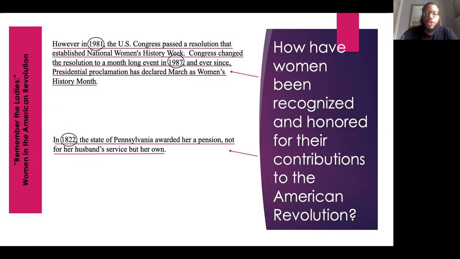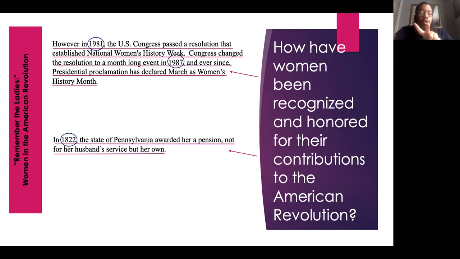The fourth and final question is, how have women been recognized and honored for their contributions to the American Revolution? Once again, there wasn't a lot of evidence from the first article that would have helped me answer this question, so I just grabbed evidence from the second article. The second article has a couple of pieces of evidence. The first one says, however, in 1981, the US Congress passed a resolution that established National Women's History Week. Congress changed the resolution to a month-long event in 1987. And ever since, presidential proclamation has declared March as Women's History Month.